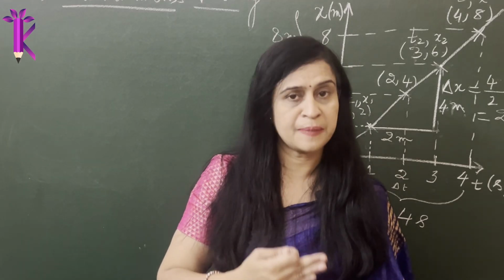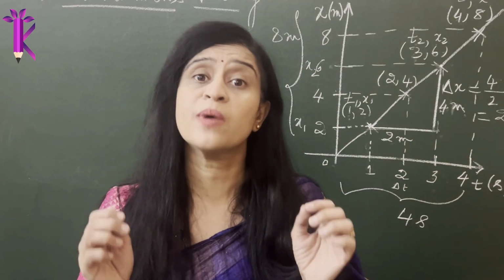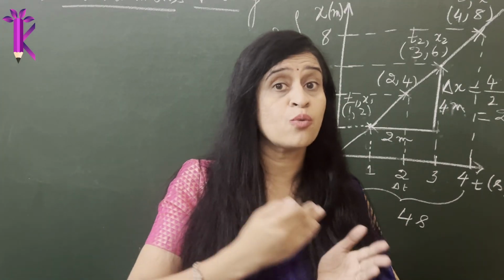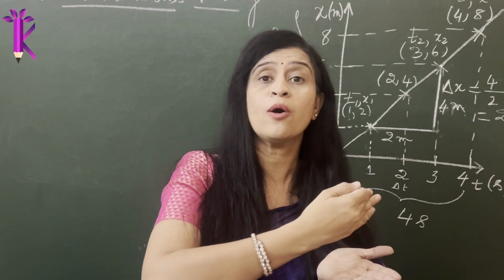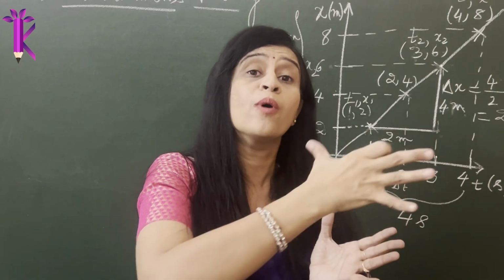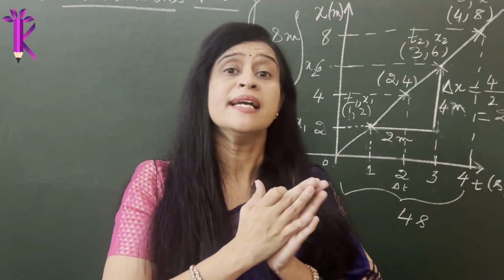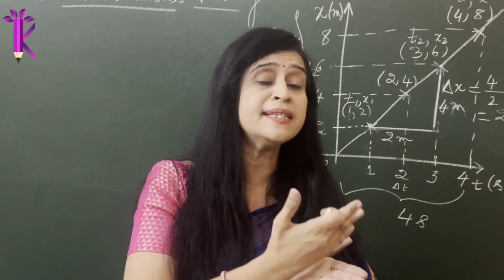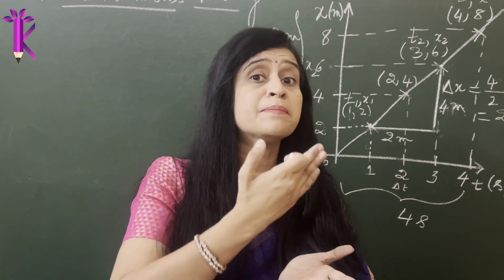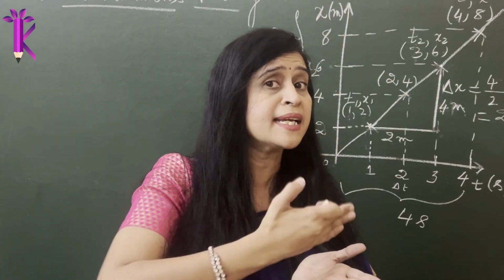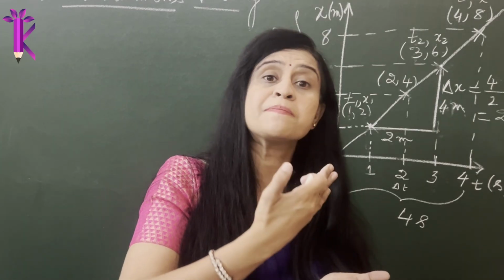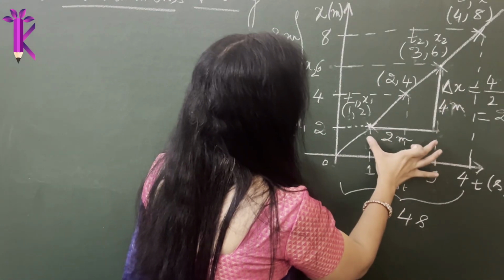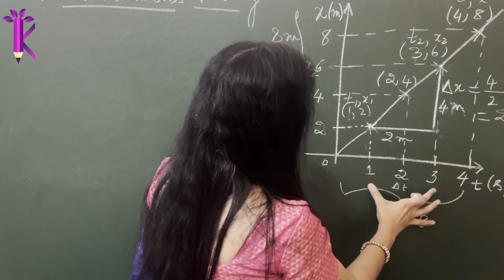So as I explained earlier, instantaneous velocity, unlike average velocity, which was calculated for overall displacement over an overall period of time, is the displacement covered by an object at a particular instant. So I am very specific in time. Here it was covered for a particular distance and a particular time period.